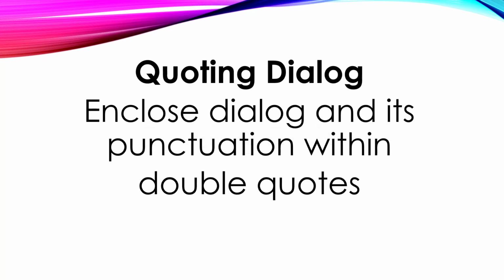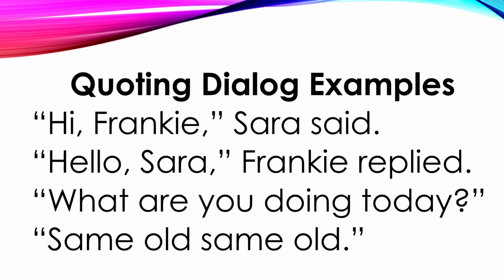Now, dialogue and its punctuation is all enclosed in double quotes. Let's look at an example of that. Here's an example. "Hi, Frankie," Sarah said. Now notice how the double quotes are going around all the dialogue, including the punctuation that is with the dialogue. The comma after Frankie is not after the double quote of the ending dialogue. It's inside the dialogue.